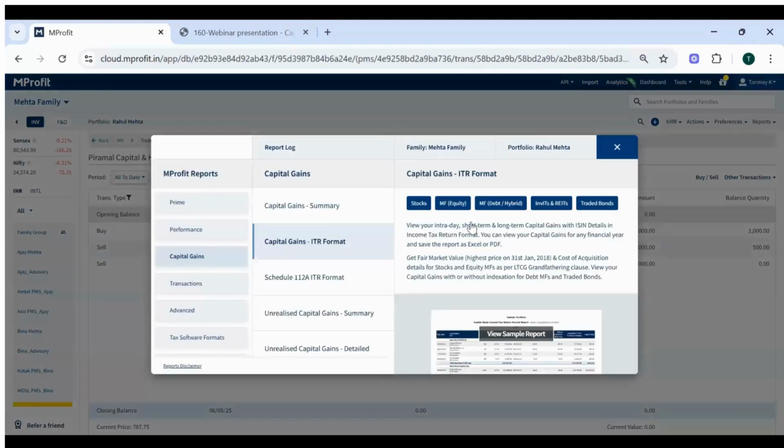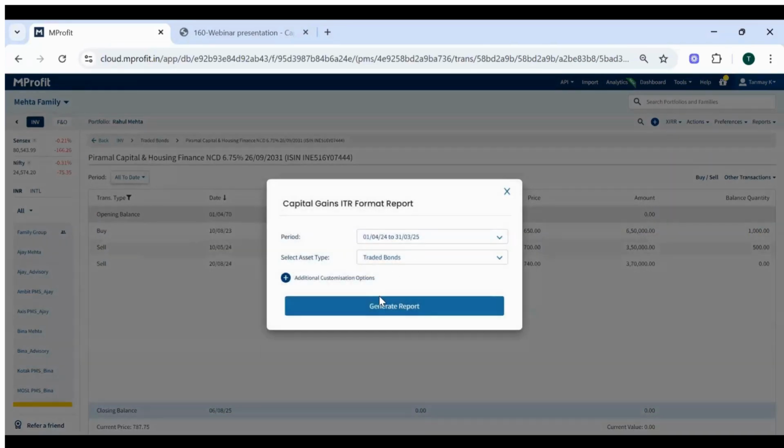Let's generate the capital gain report. So again, similar process, capital gain ITR format. And as we are generating for traded bonds, I'll use the traded bond section.